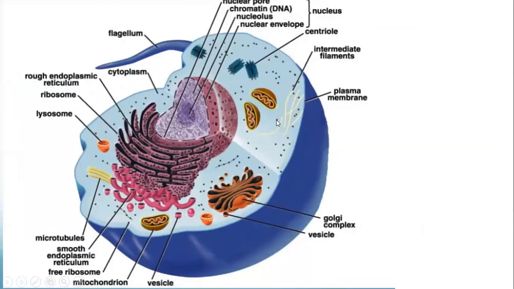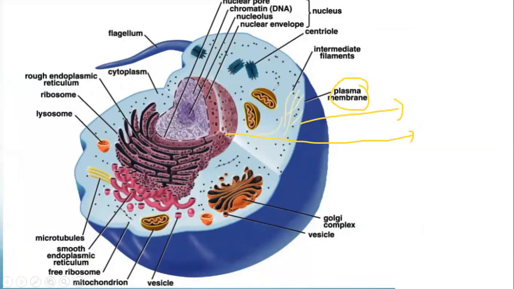So this animal cell consists of an outer membrane known as the plasma membrane. And inside it consists of a nucleus. Nucleus is also there inside a cell. Is that clear?